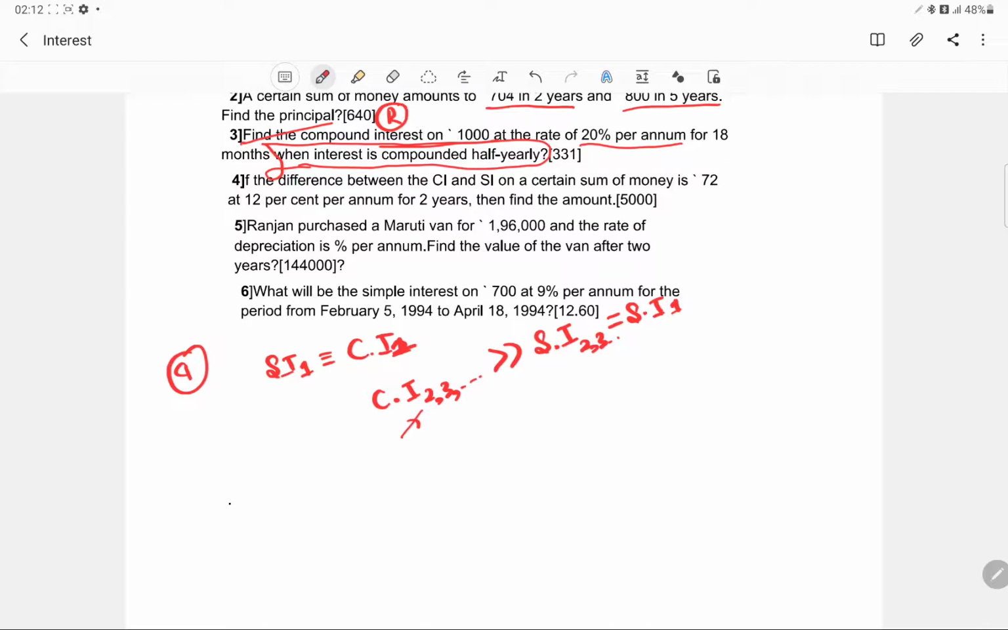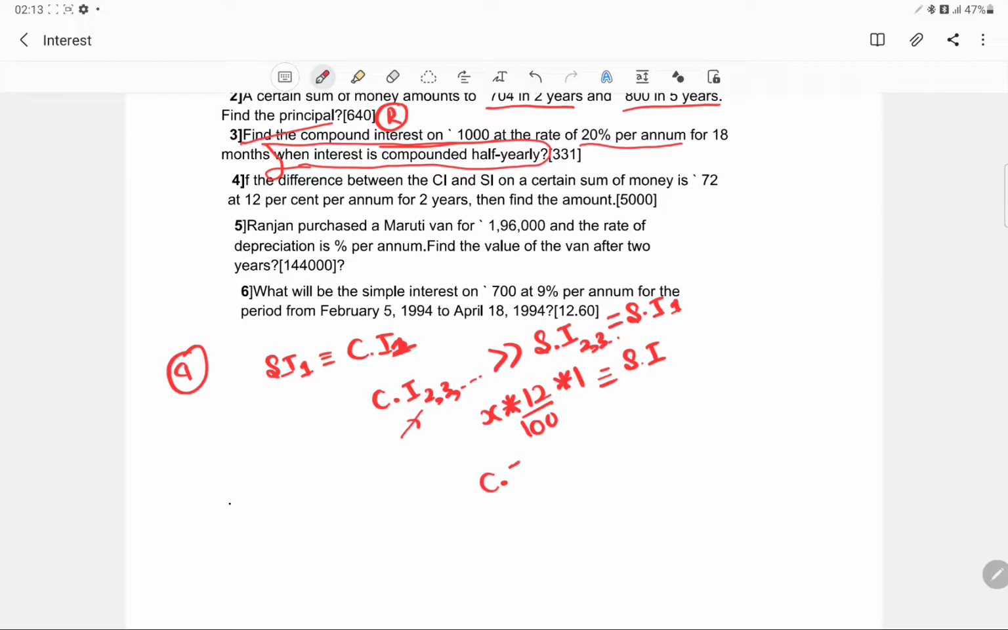So now, if the difference between the compound interest and the simple interest on a certain sum of money is 72, just try and see this. The principal was x. And now the simple interest every year is actually the same. So this is 12 by 100. So this is what the simple interest is.